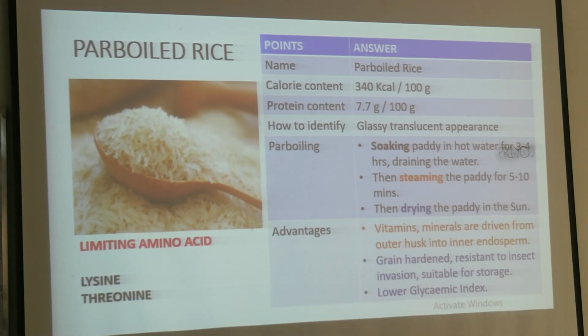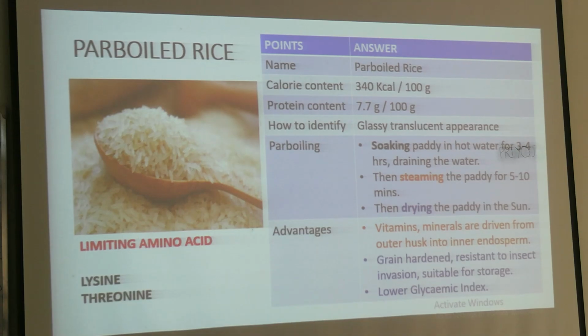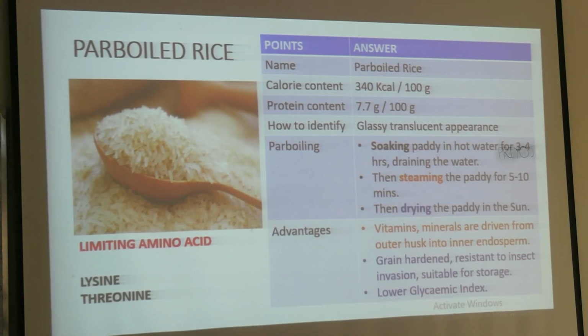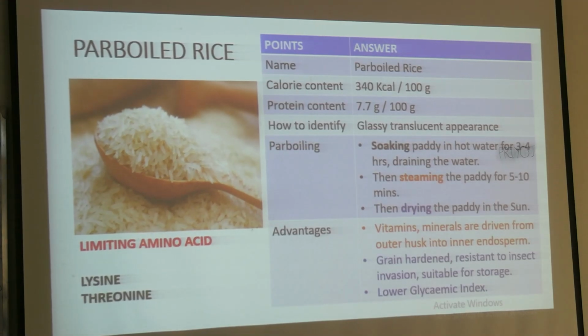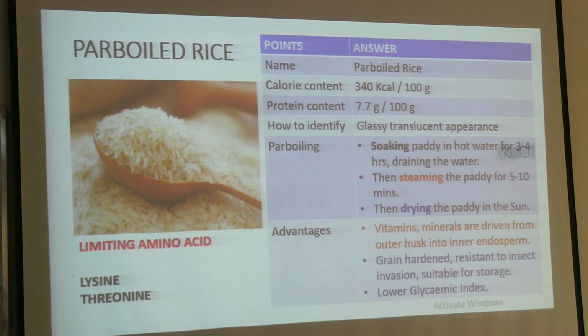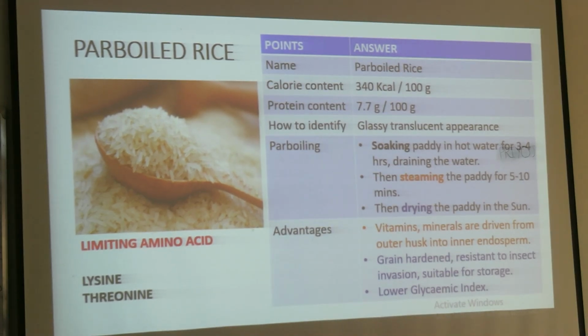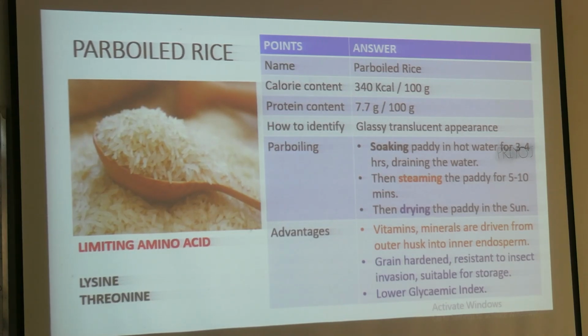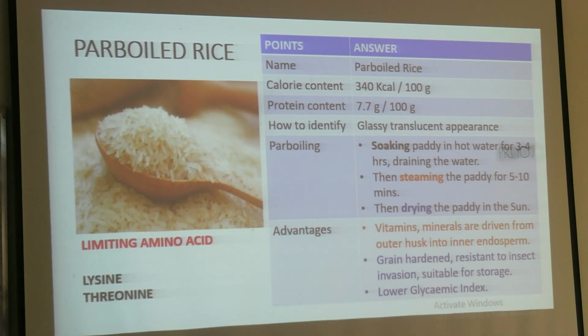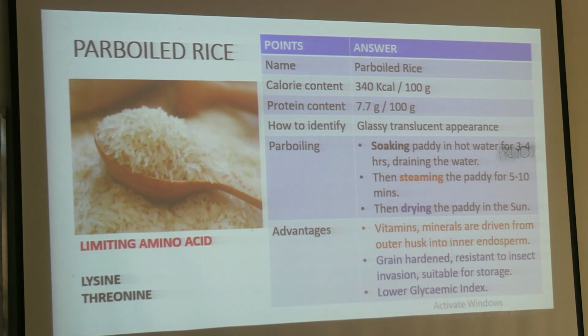Okay. So how has the parboiling been done? That has been asked many times. First, soaking the paddy in hot water for 3 to 4 hours. Then the paddy becomes almost circular. After soaking the water, then steaming for 5 to 10 minutes, but it depends on the type of paddy also. Sometimes it goes for almost 1 hour, and then the drying. This is the parboiling process.